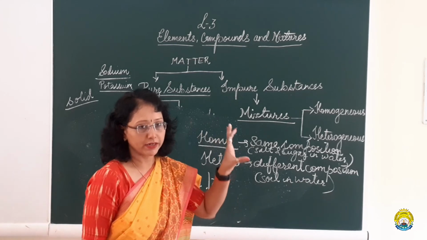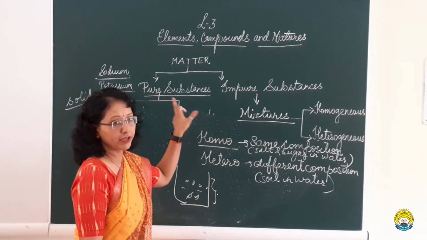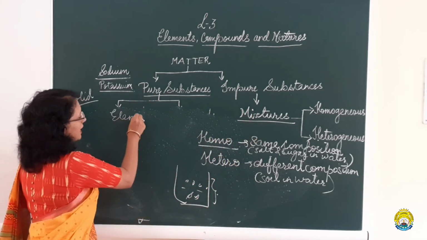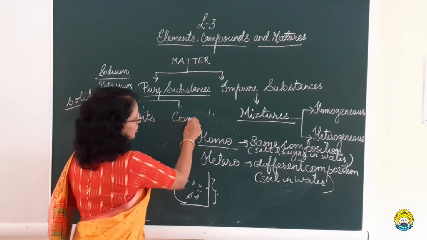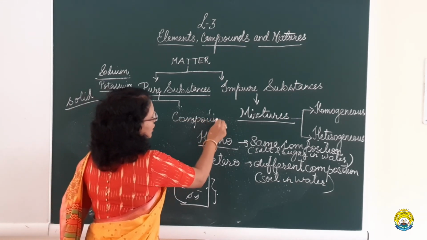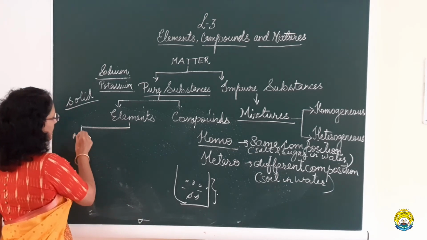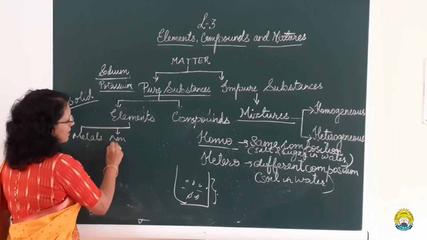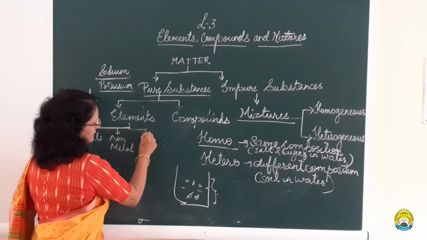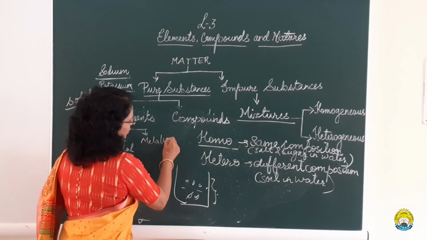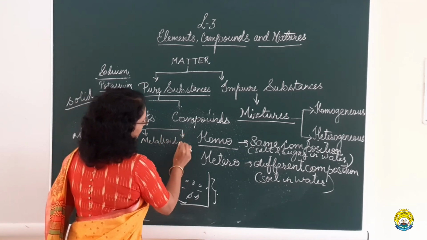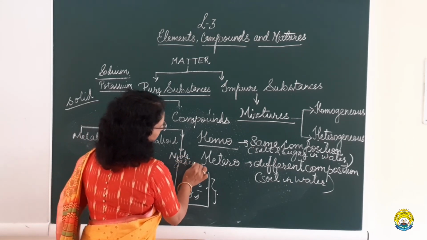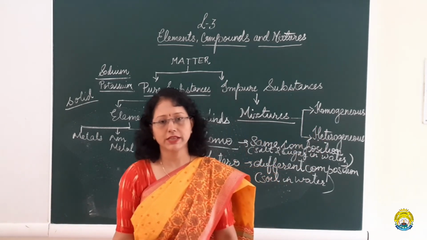So, if we summarize the classification of matter, matter can be divided into pure substance and impure substance. Pure substance is further divided into elements and compounds. Elements are further divided into metals, non-metals, metalloids and noble gases. Compounds are divided into organic compounds and inorganic compounds. Mixtures are divided into homogeneous and heterogeneous.